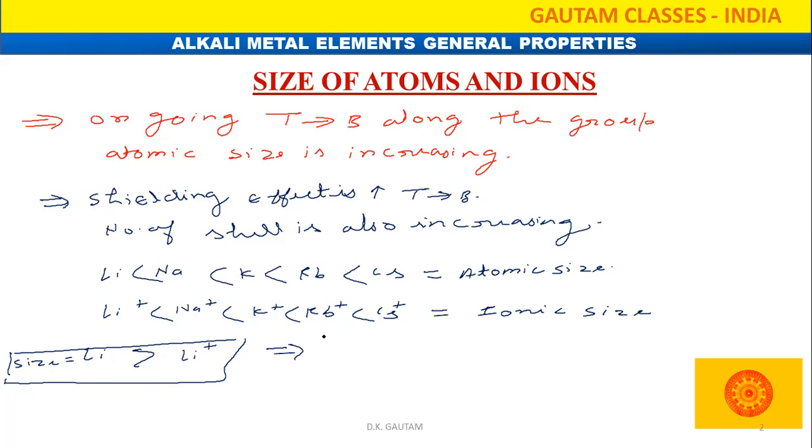When we remove one electron, the valence shell is also decreasing. For lithium, the electronic configuration is 1s2 and 2s1. By removing one electron, one shell will disappear, and only one shell remains. Second, because the number of electrons is decreasing, electron repulsion will decrease.